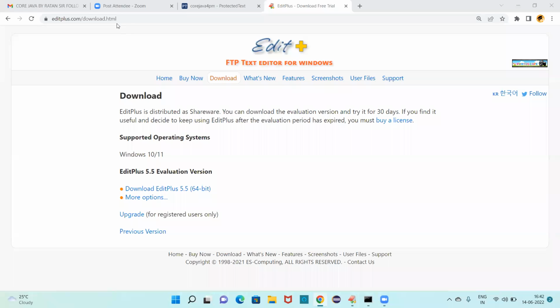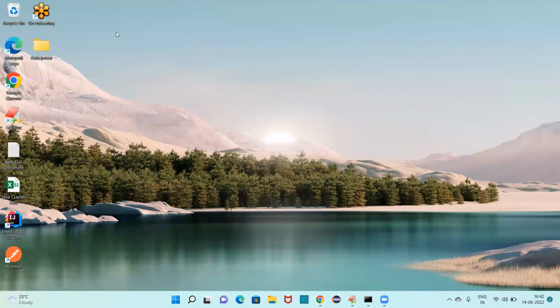At editplus.com/download.html you can find the download for EditPlus 5.5, right? Simply if you click on that, the download will start automatically. Are you clear? Next, start, copy, finish. Once the initialization is completed, you'll get the book symbol like this. Is it clear now?